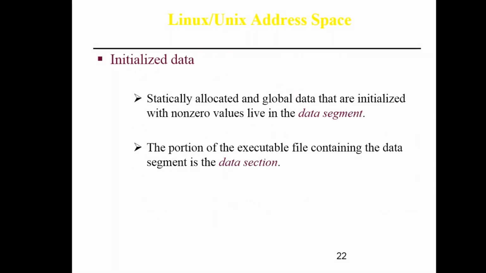Next is your initialized data: statically allocated global data that can be initialized with non-zero values lives in the data segment. The second segment is called your data segment. It consists of the initialization data, how to initialize and start your process, and what the user IDs are. The portion of the executable file containing the data segment is the data section.